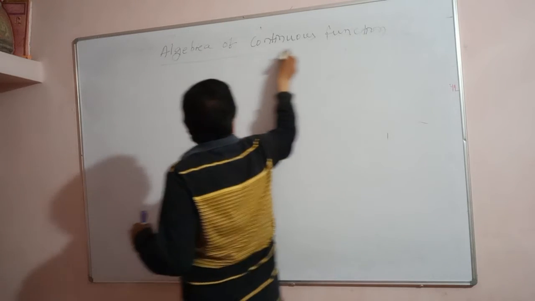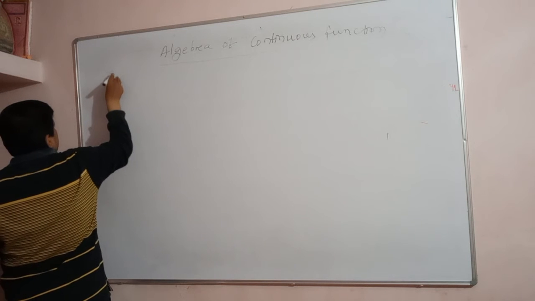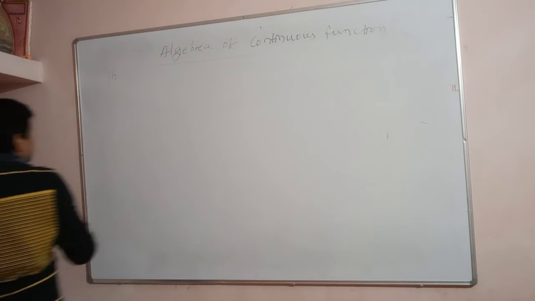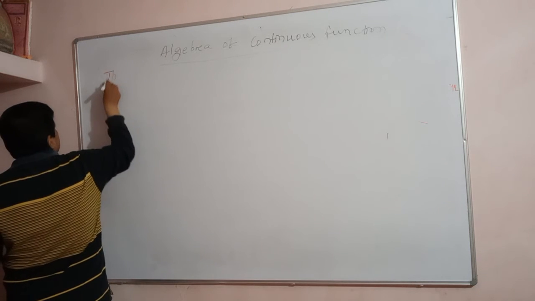One theorem I would like to explain here, and that is theorem number 1.